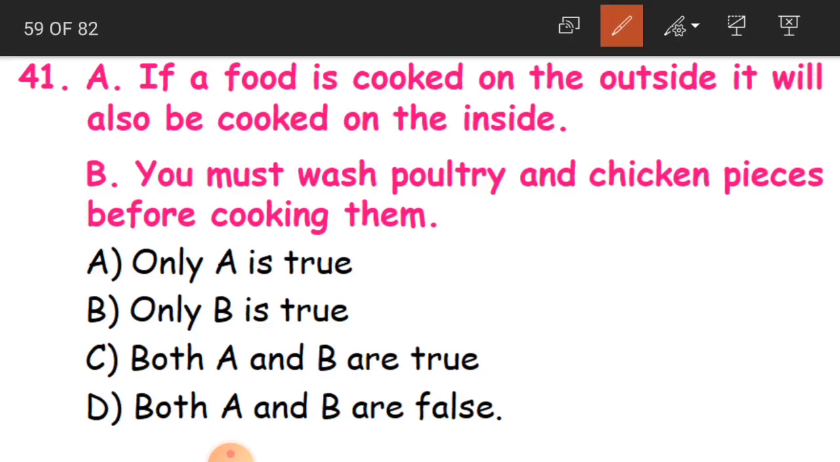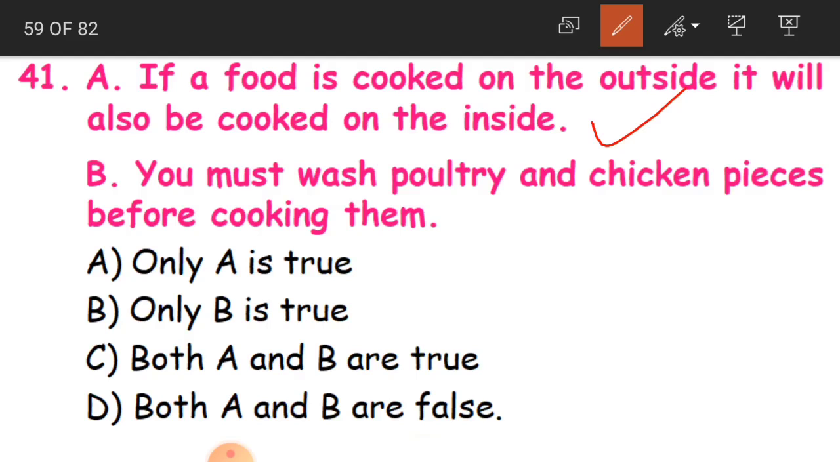41st question. If a food is cooked on the outside, it will also be cooked on the inside. See here, you have to say which statement is true and which one is false. The first statement is, if a food is cooked on the outside, it will also be cooked on the inside. If we can cook the food outside, we can also cook it inside. Is it true? Yes, obviously this is true.